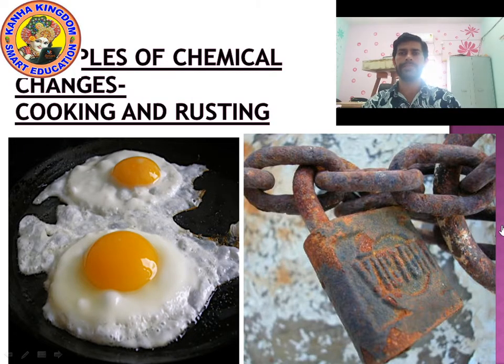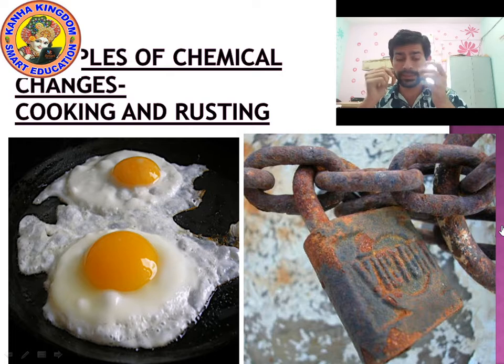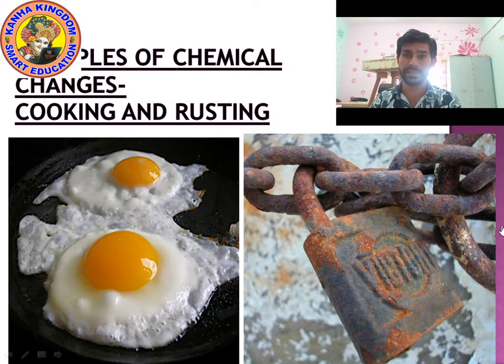So, examples of chemical changes. We have already discussed the examples of physical changes. Now it's time to discuss the examples of chemical changes. Look at the screen. You can see two examples. First, you can see the picture of an egg. The egg is being cooked, and the second is the example of a lock.